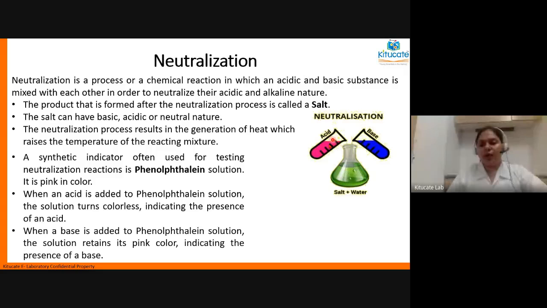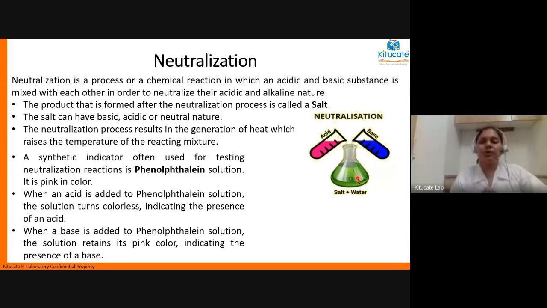Now from one test tube, you are adding acid into it. How will you test at what point the solution has become neutral? Will you add one drop of acid and test the pH over and over again till it becomes neutral? That will be too time consuming. It will be too tedious a task, right?